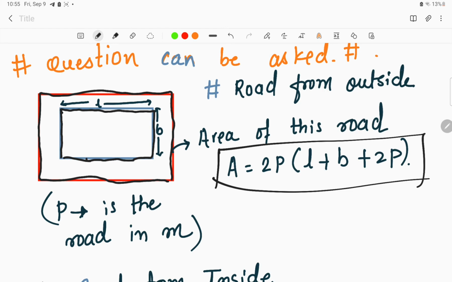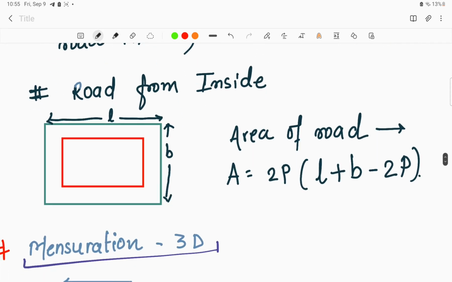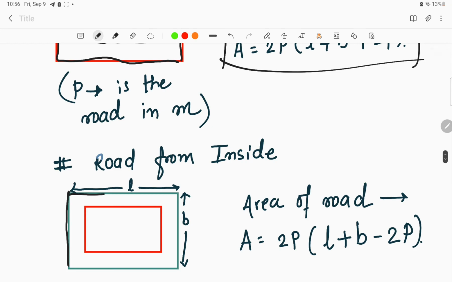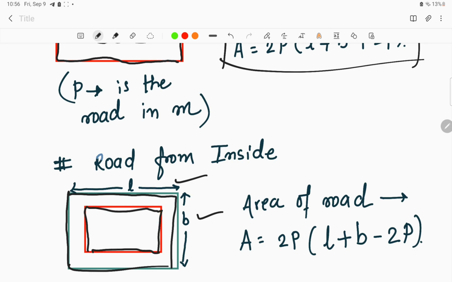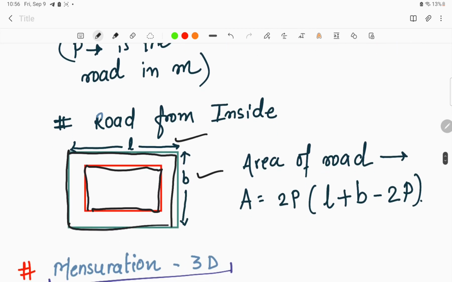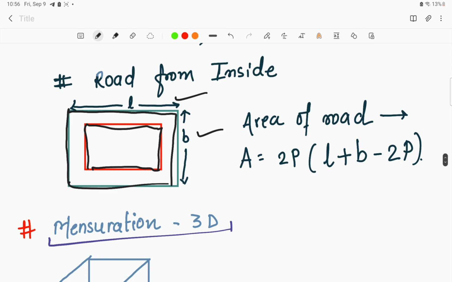But when we are considering a particular road which is inside the rectangle, then what will be the formula? Here, this is the rectangle of length L and breadth B, and this particular inside path is the p meter road we are considering inside the rectangle. Here we considered the road outside the rectangle, and here we are considering the road inside the rectangle. Then how will we find the area of the road which is inside the rectangle? Area is equal to 2p times (L plus b minus 2p).